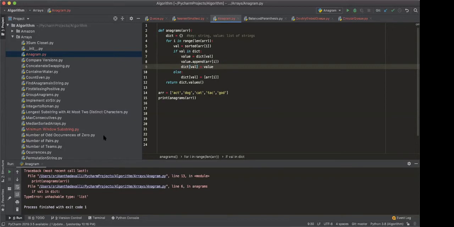Let's see whether this works or not. Unhashable type list. What does it mean, unhashable type list?